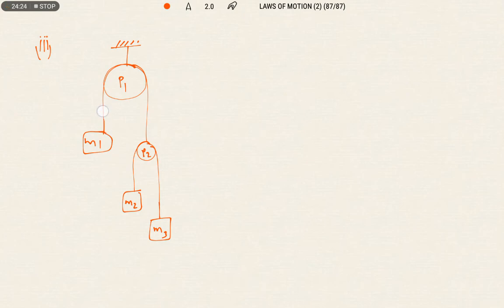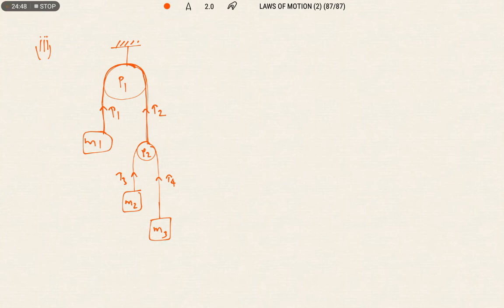So this will be complete string 1. That means in this entire string, this is T1, and suppose this is T2, T3 and T4. Suppose I am considering the different individual parts. Let us study the magnitudes of the individual tensions in the system.